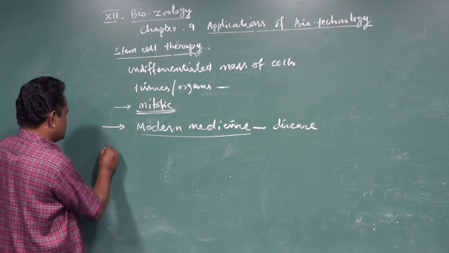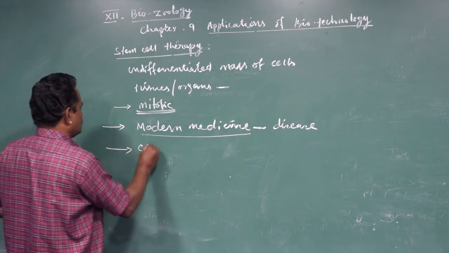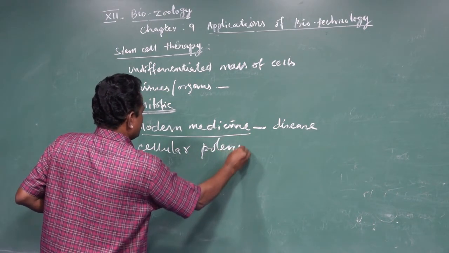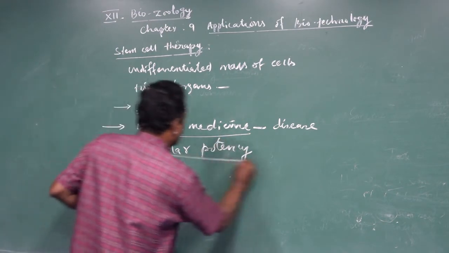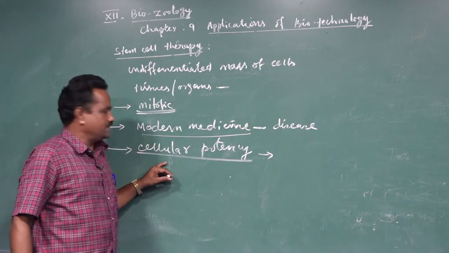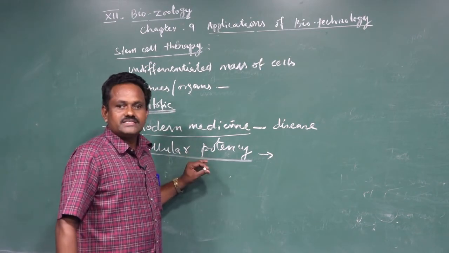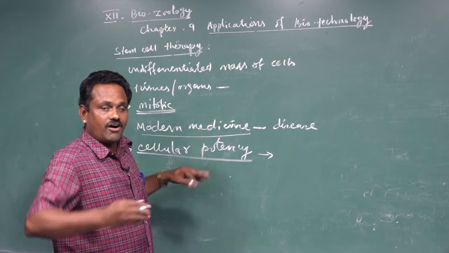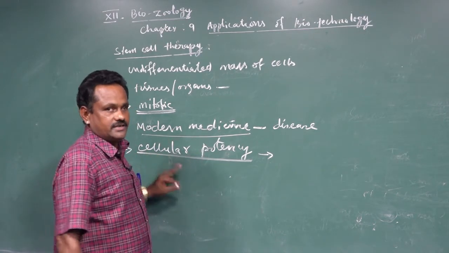Stem cells have cellular potency. Cellular potency is nothing but every cell has the capacity to develop into all different types of cells and tissues.